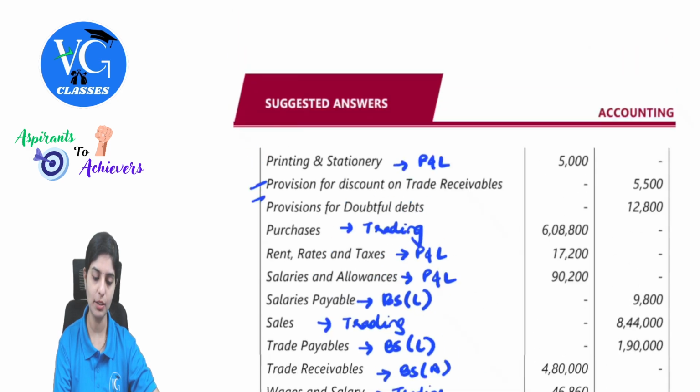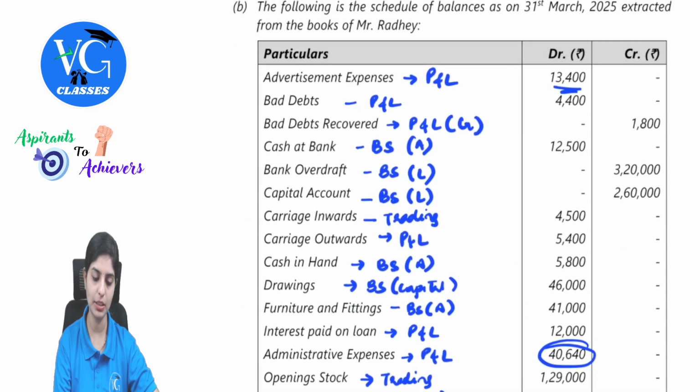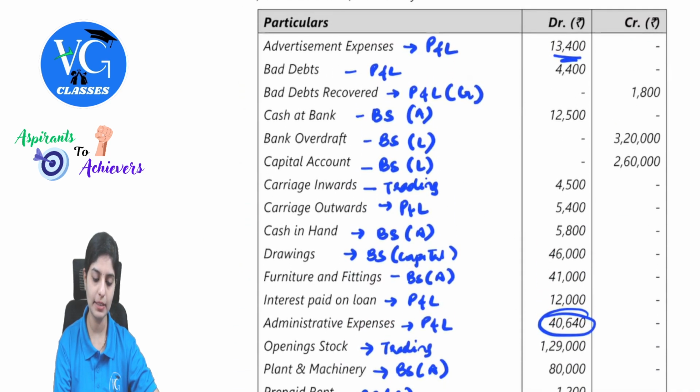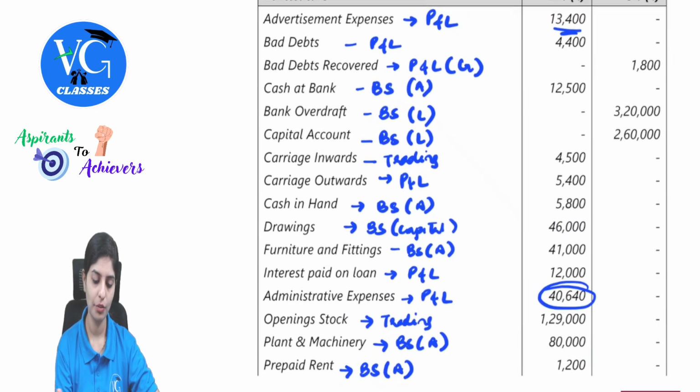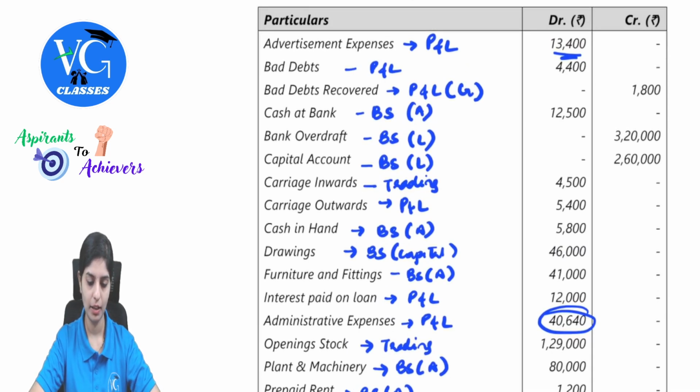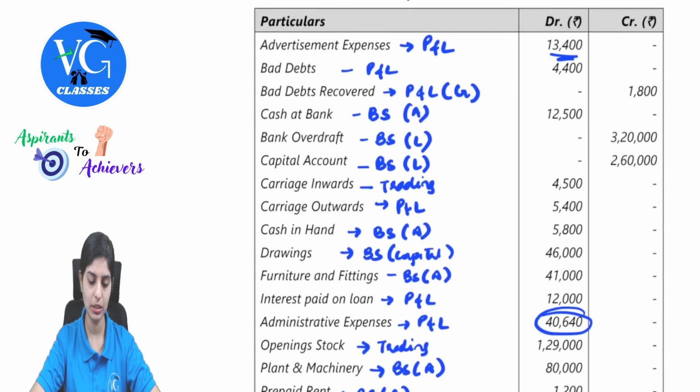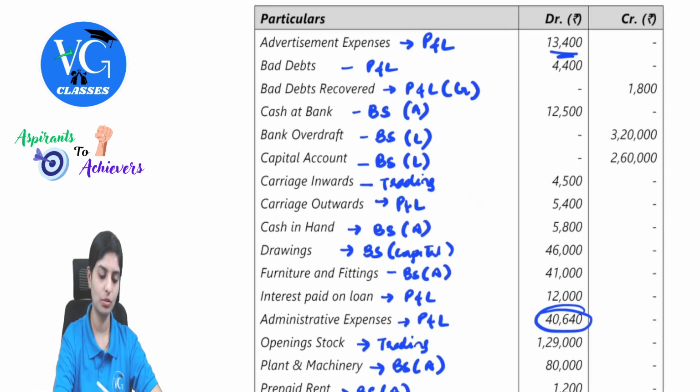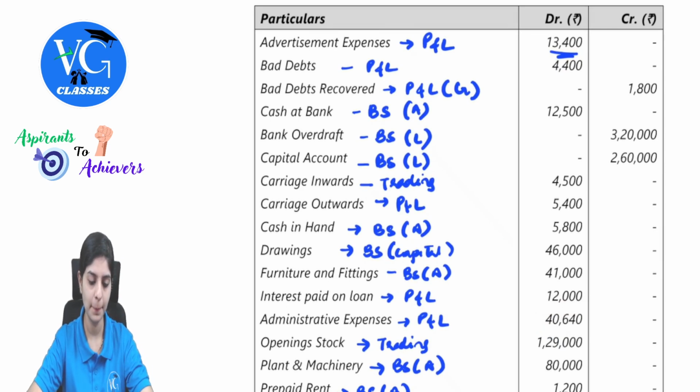Let's find out the value of total debtors first. Bad debts is given, bad debts recovered is given. Advertisement expense. Oh, sorry, this is administrative. You have to take advertisement expense here.